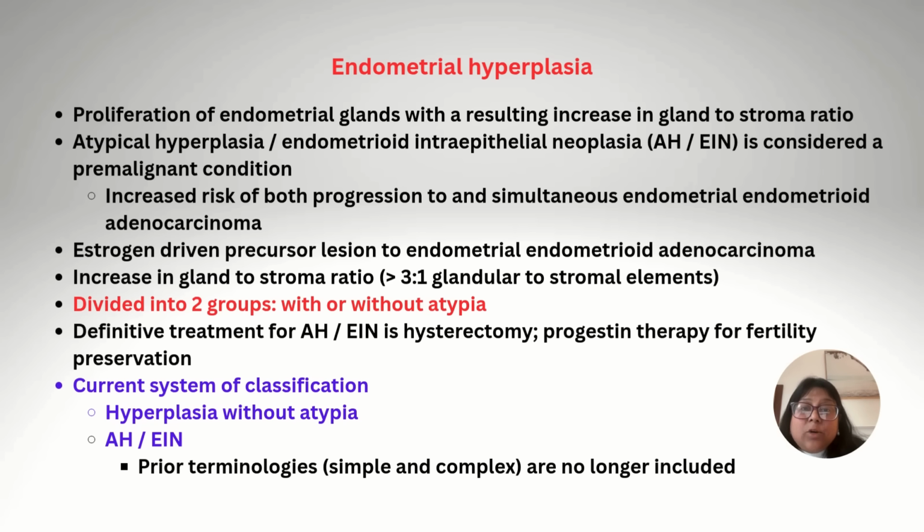Atypical hyperplasia or endometrioid intraepithelial neoplasia is considered to be a pre-malignant condition associated with increased risk of both progression to and simultaneous endometrioid adenocarcinoma. In endometrial hyperplasia, there is increase in gland to stroma ratio of more than 3 to 1. The prior terminologies of simple and complex hyperplasia are no longer included.